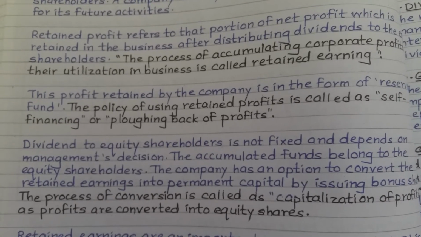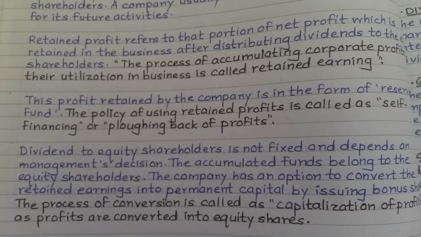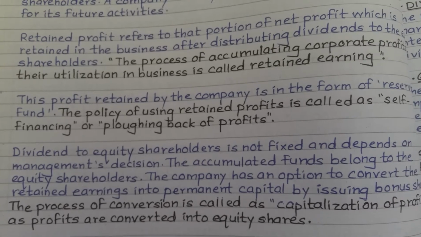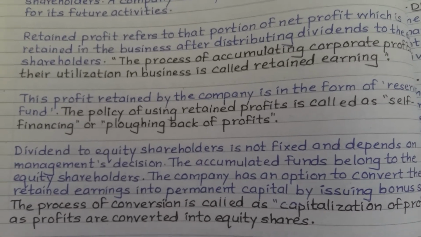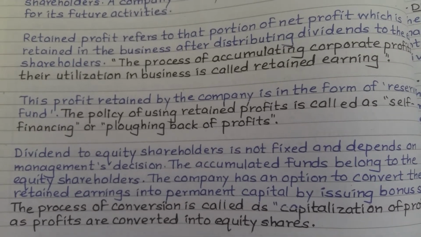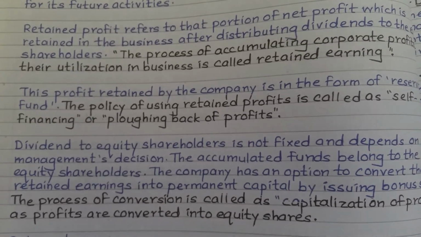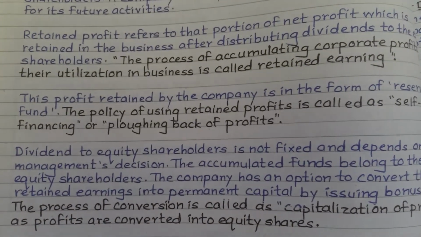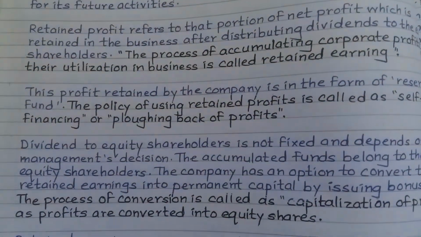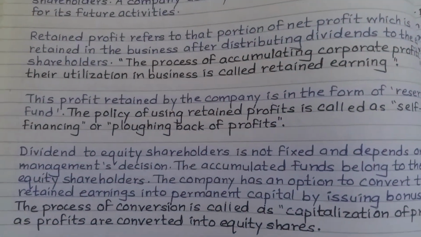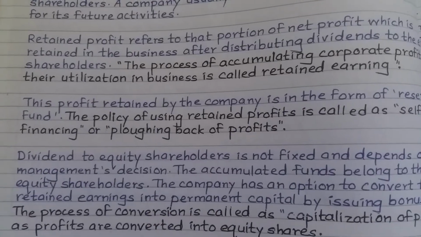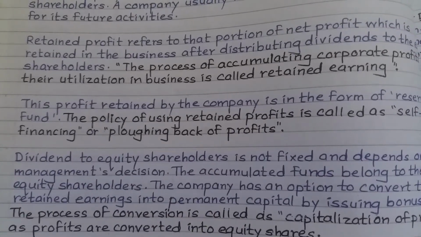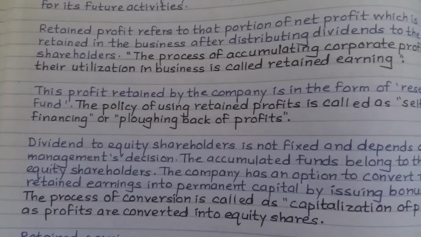As we know, equity shareholders get the dividend depending upon the management decision, and whenever the management wants to invest this profit again into the business, the company can do so as permanent capital by issuing bonus shares, which only go to the equity shareholders.